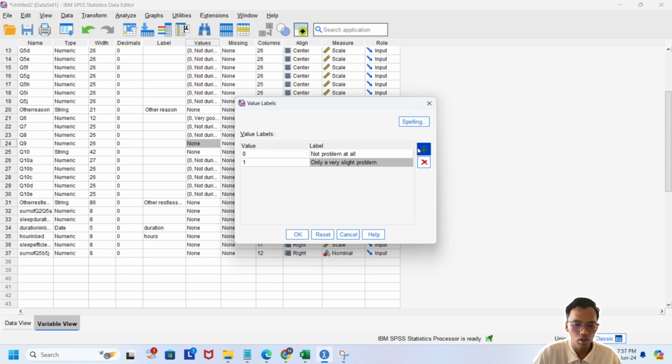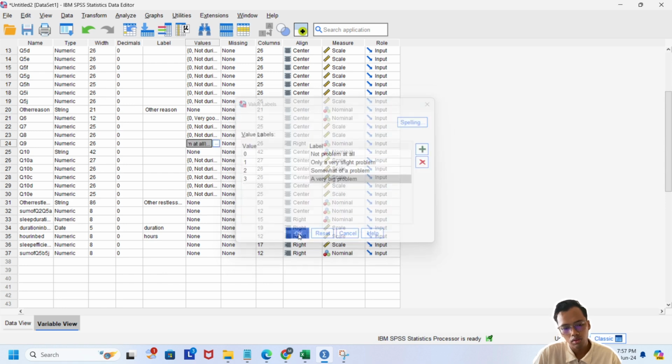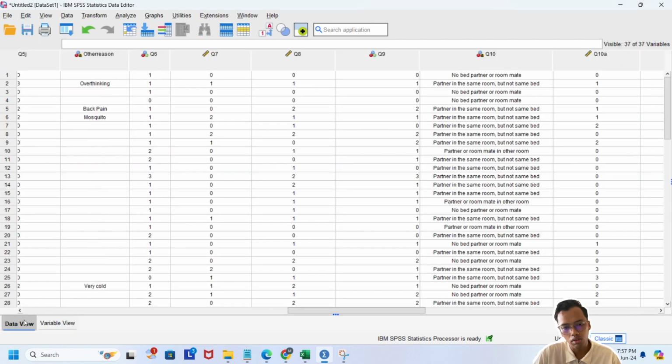Value 2 is somewhat of a problem. Value 3 is a very big problem. Then we click OK and go to the data view again, and you can see that there are changes.